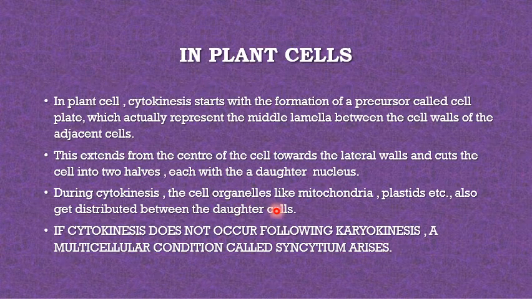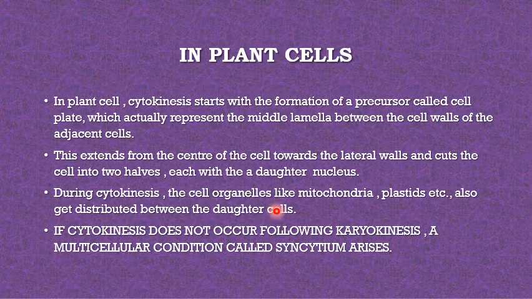So this is about the plant cell in which the cell plate is formed, because that represents the middle lamella along with the cell wall, as the cell wall is absent in the animal cell. So that's why they are different in animal cells as well as in plant cells.